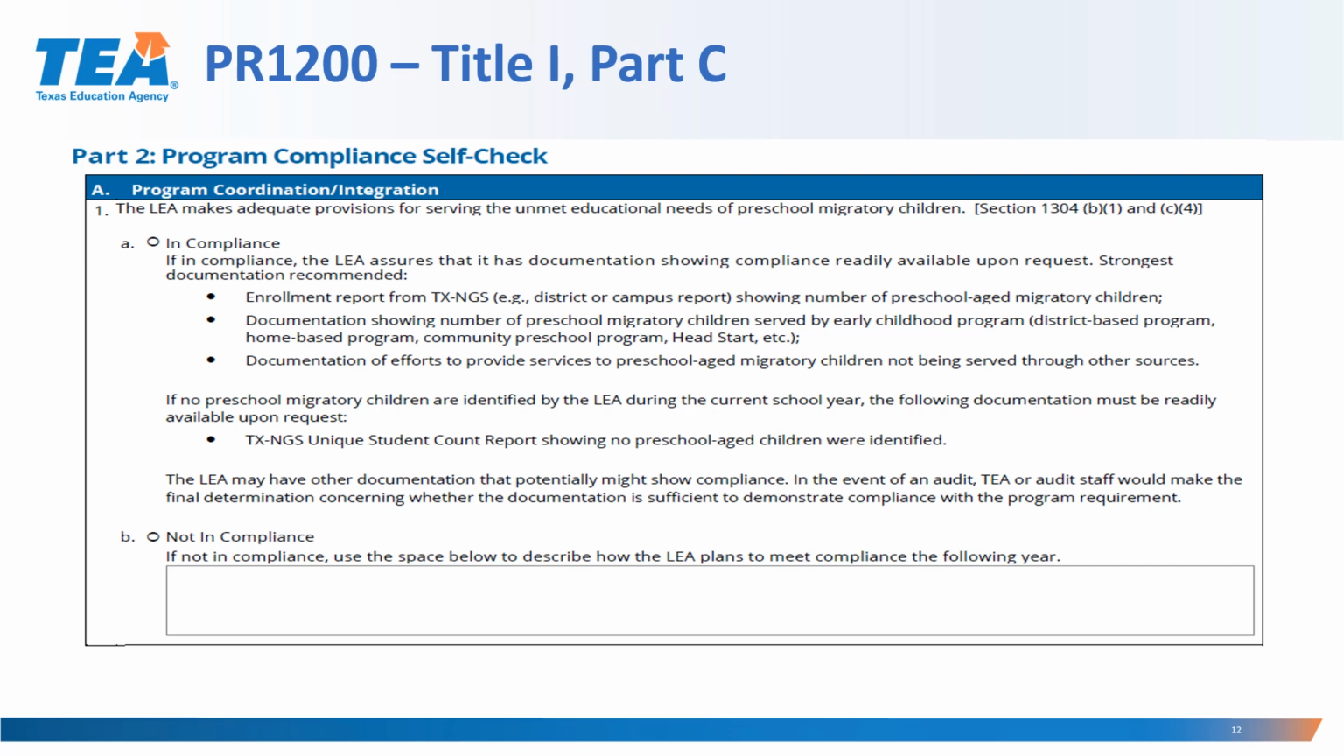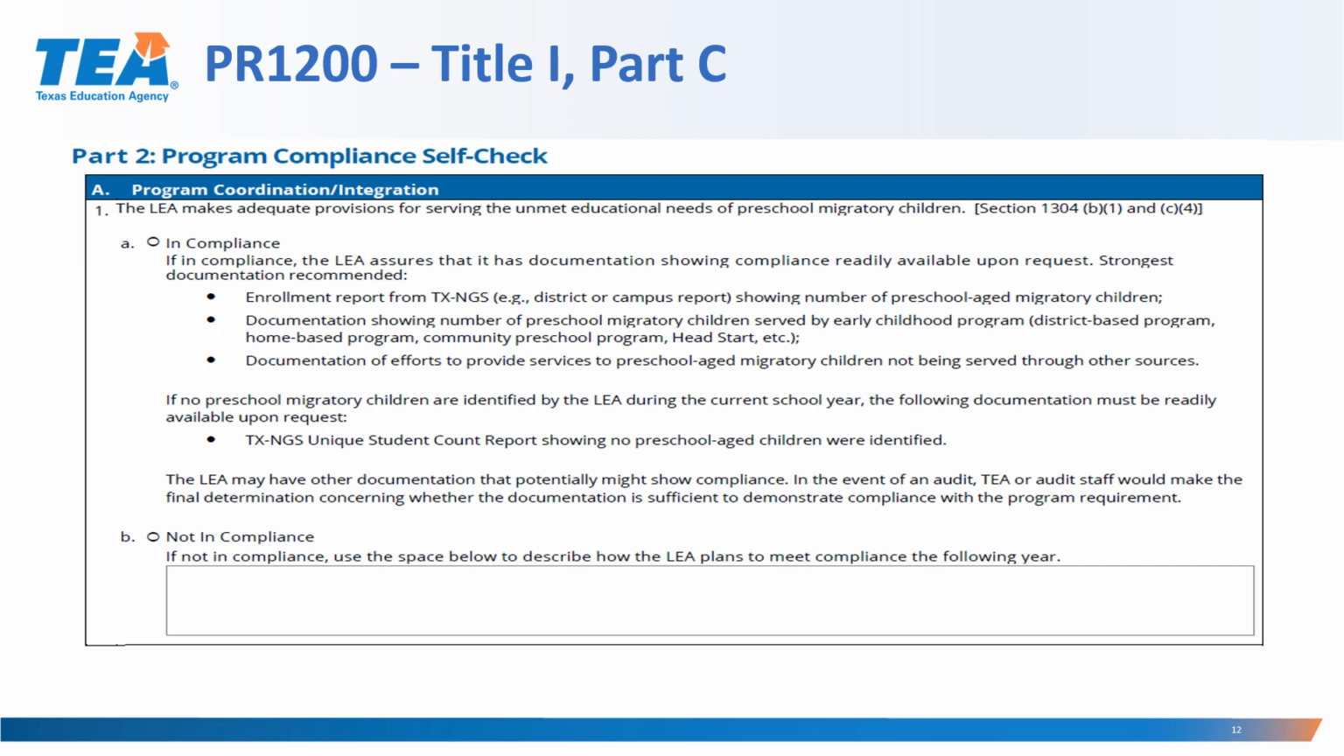Part 2, Program Compliance Self-Check, Program Implementation Guide. For Part 2, complete this section to indicate the LEA's compliance with the program requirements. For each program requirement listed, click In Compliance, Not in Compliance, or NA to indicate whether the LEA complied with the requirement. By selecting In Compliance, the LEA assures that it has documentation showing compliance readily available upon request by TEA and or an auditor.